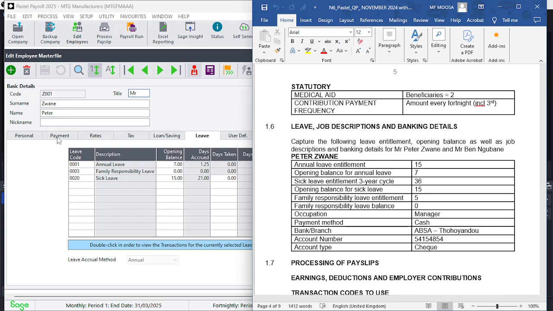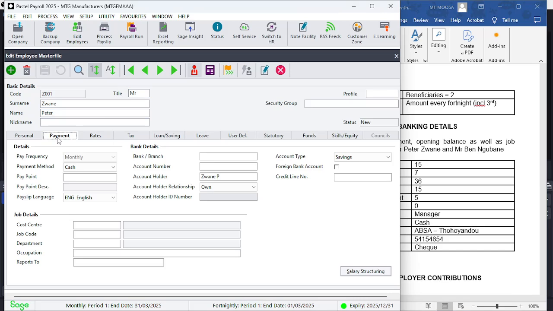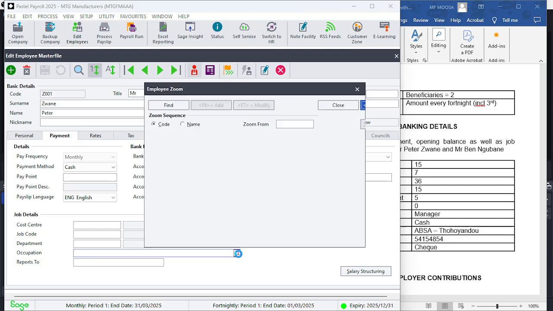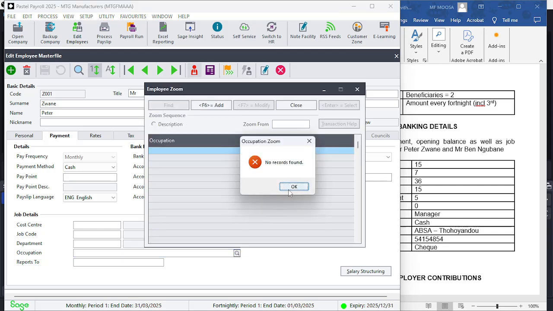So you're going to find that information under payment. You have personal, you have payment, and here you have occupation. When you click on this box occupation here, you may search for it. You're going to experience a slight issue where you haven't created them yet, so it gives you an error message. That's not a problem.